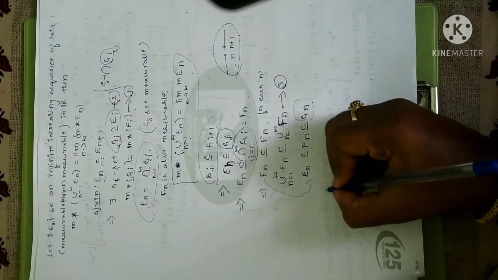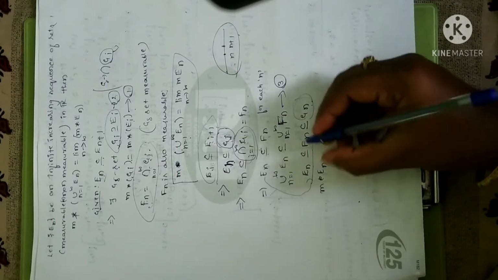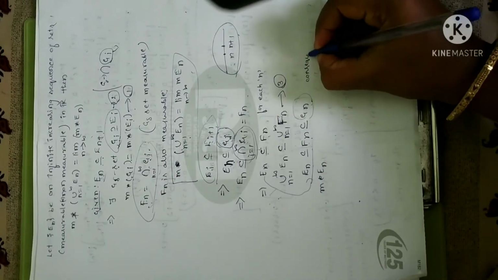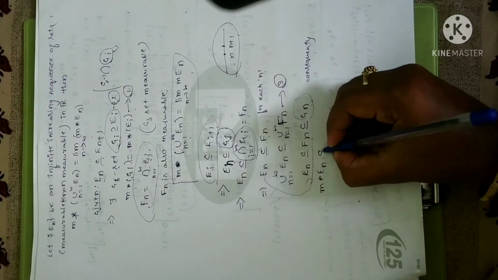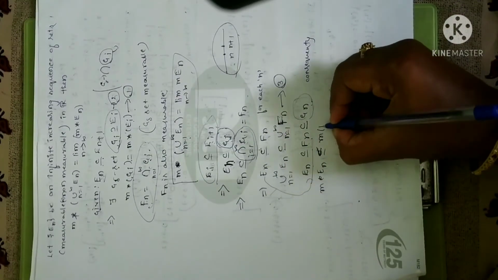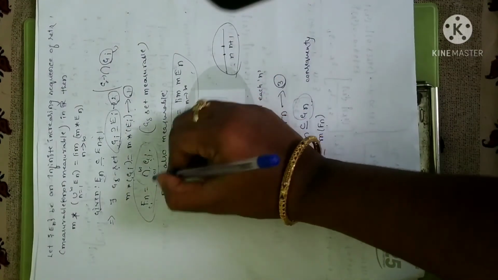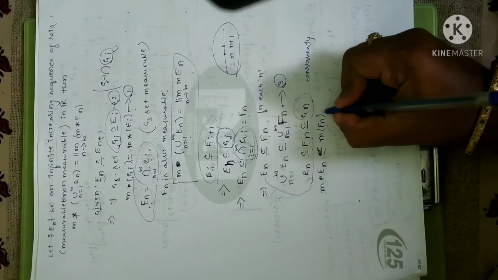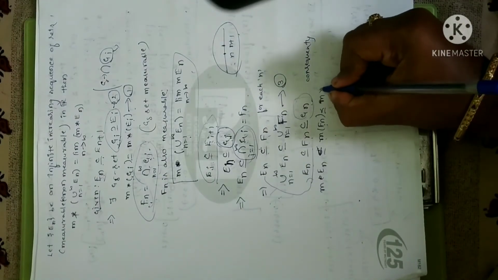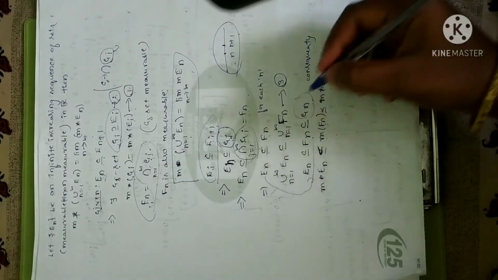Fine. Now consequently, if this is true, I can write measure of En is a subset of... when I apply measure, the subset will become less than or equal to measure on restriction of Fn. Why? Because I have taken Fn as a collection of open sets, so I am going to apply restriction here. So this result will be obvious. Fine, I have taken measure for the previous step.